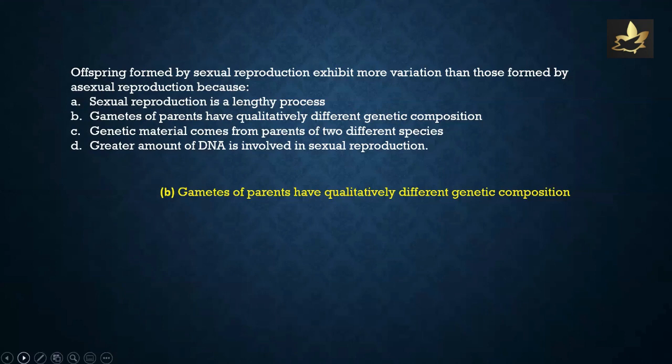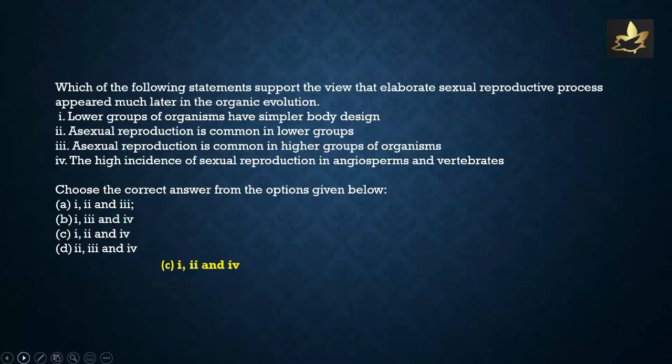formed by asexual reproduction. Which of the following statements support the view that elaborate sexual reproductive process appeared much later in the organic evolution? Lower groups of organisms have simpler body design. Yes, they do have. Asexual reproduction is common in lower groups. True. Asexual reproduction is common in higher groups of organisms.